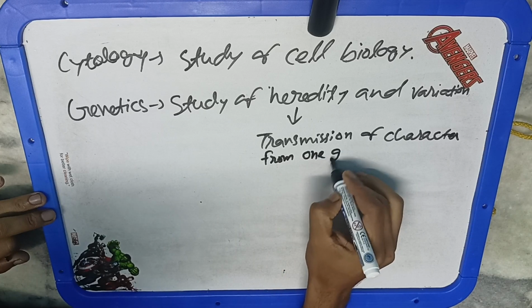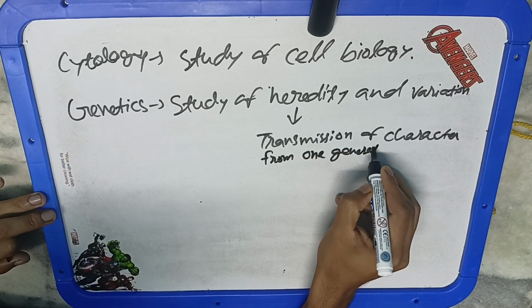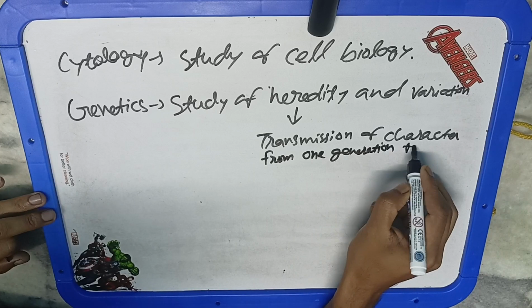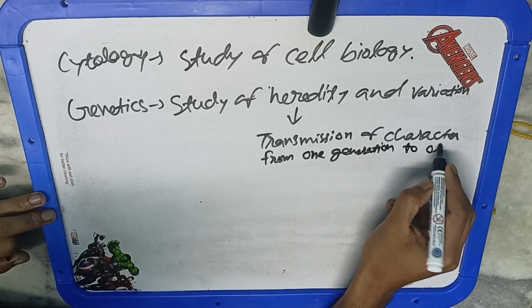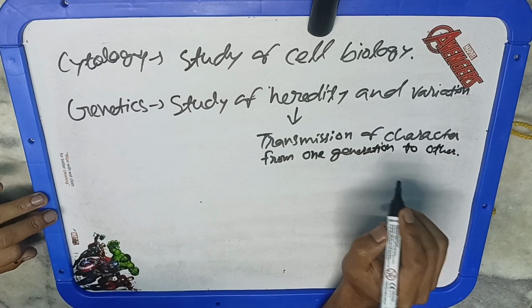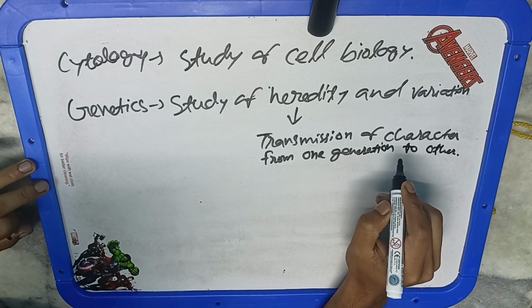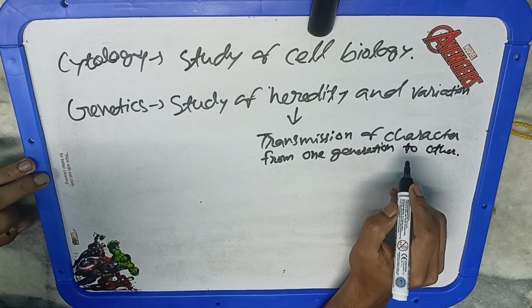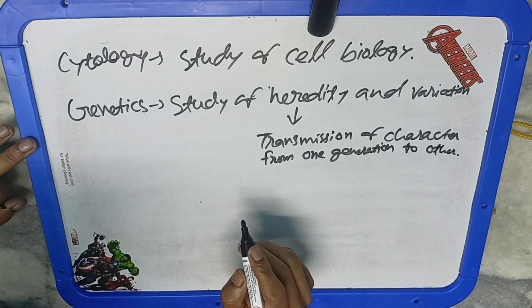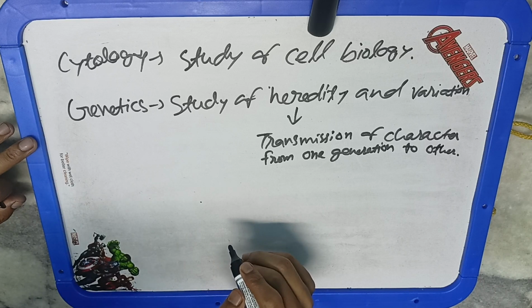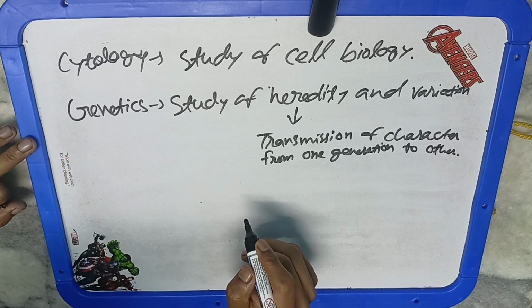Then there is cytogenetics. Cytogenetics is the branch of genetics that correlates the structure, number, and behavior of chromosomes specifically with heredity and variation, which are present inside the nucleus. So cytogenetics means the specialized segment of cytology which studies only genetics, or we can say the structure and behavior of chromosomes.